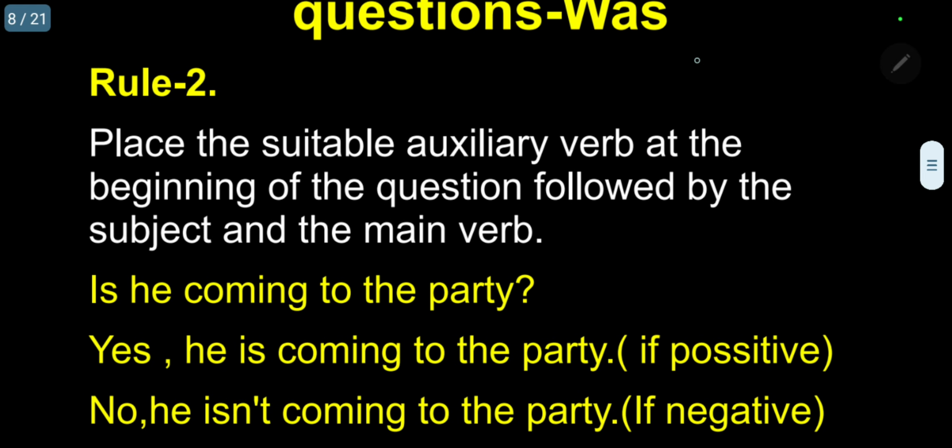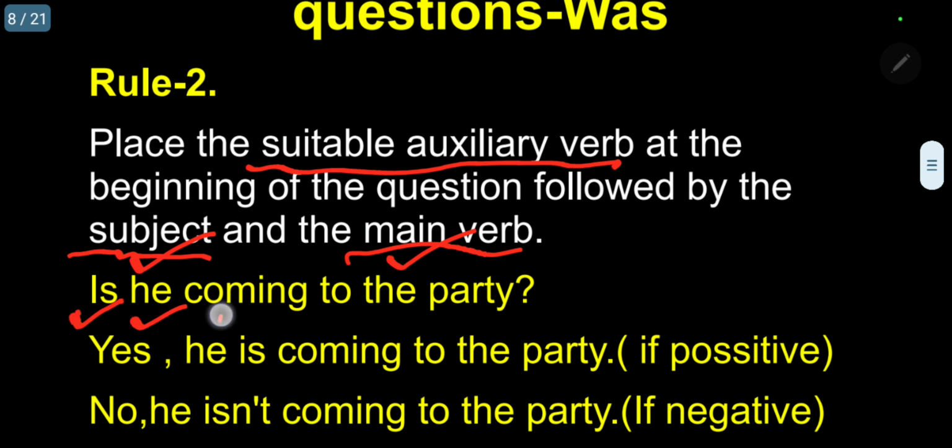Rule number 2. Now we know the types of auxiliary verbs. Among these, place the suitable auxiliary verb at the beginning of the question, followed by the subject and main verb. Let me give a simple example. Is he coming to the party? This is present tense.